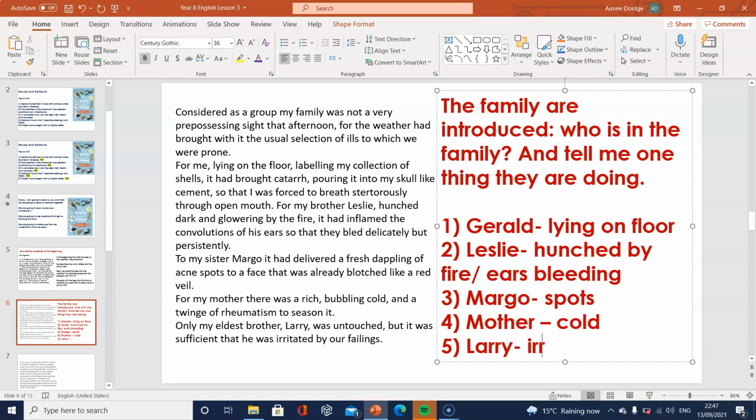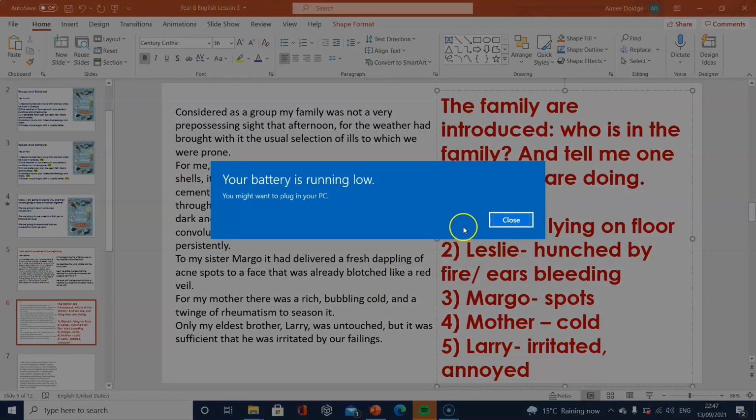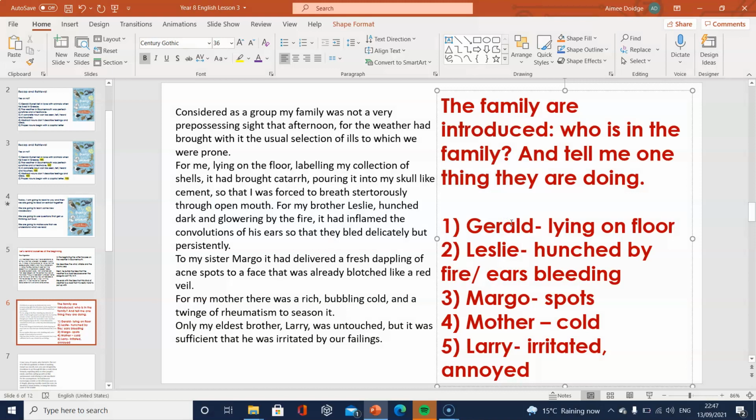But he's irritated. Now, when you're irritated, you're a little bit annoyed. You're frustrated with other people. Okay, so we've got Larry, irritated and annoyed. We've got the mother with her cold, Margot with spots, Leslie with his bleeding ears, and Jerry is lying on the floor. He's also got catarrh. So give yourself a tick if you got those right, a nice mark out of 5.